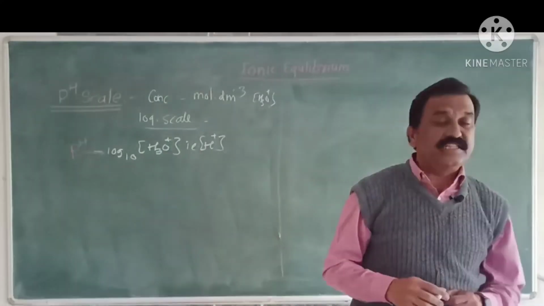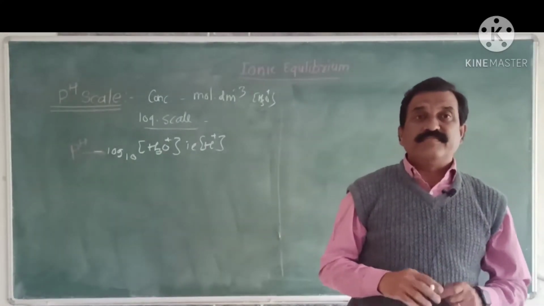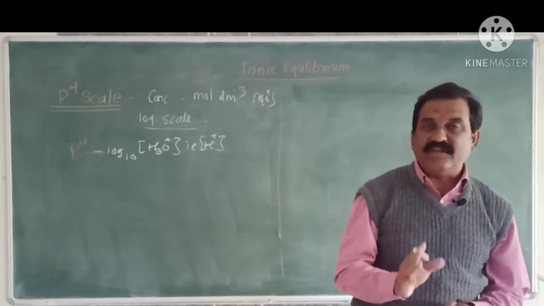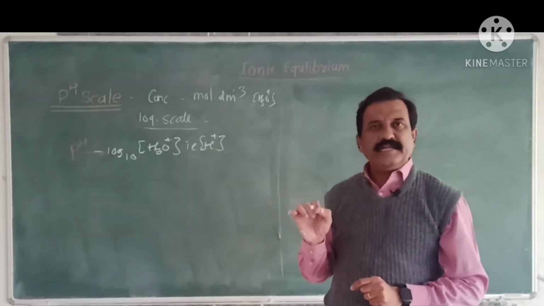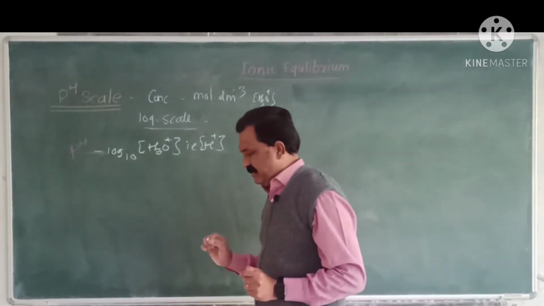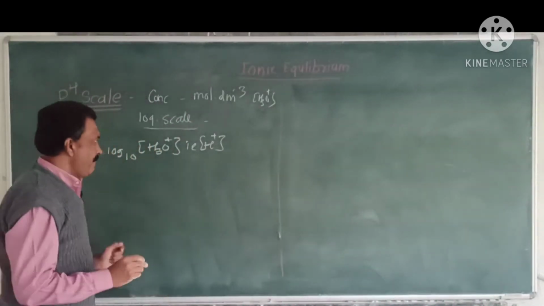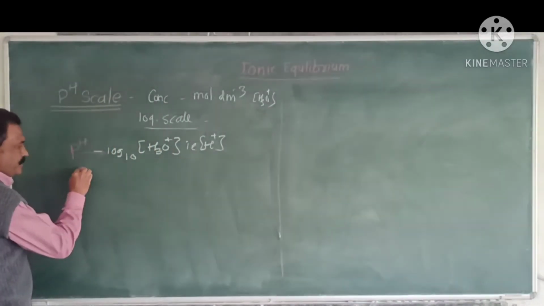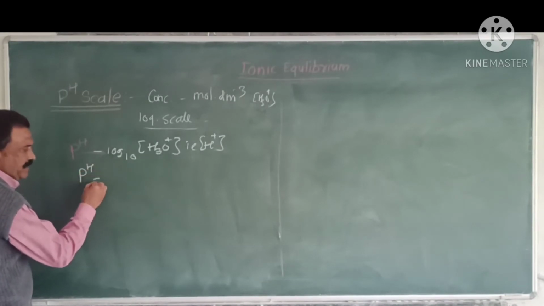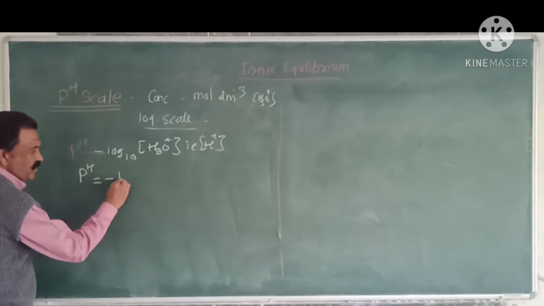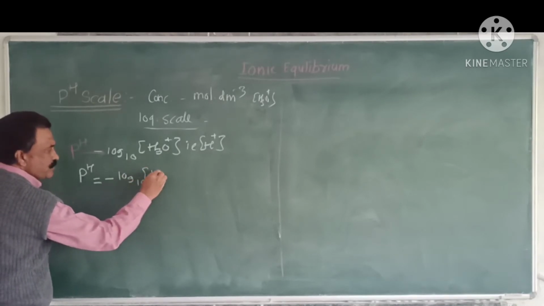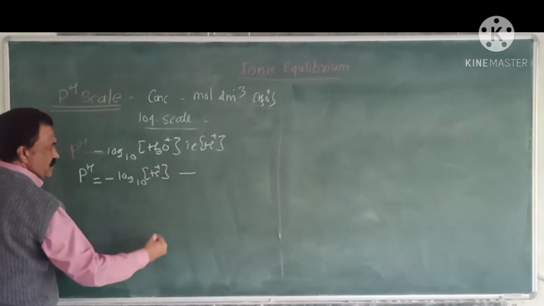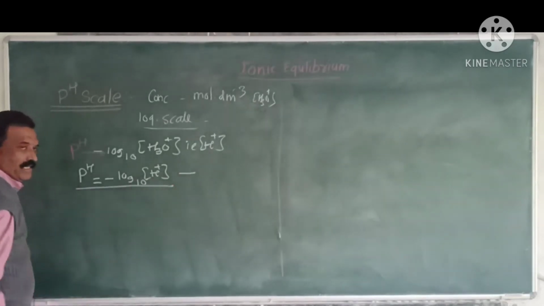Mathematically, pH is equal to minus log to the base 10 of H plus ion concentration.